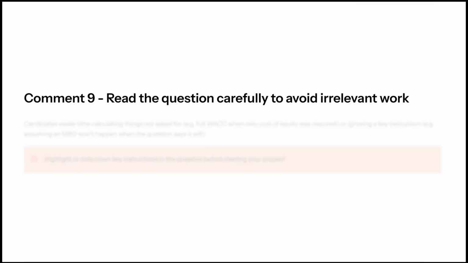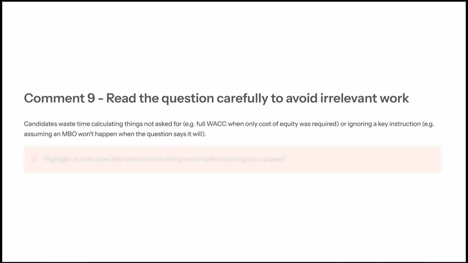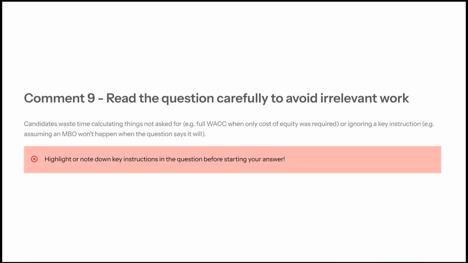Comment 9. Read the question carefully to avoid irrelevant work. Candidates waste time calculating things that are not asked for, for example doing a full WACC calculation when only the cost of equity was required, or ignoring a key instruction, for example, assuming an MBO won't happen when the question says that it will happen. So highlight or note down the key instructions in the question before starting your answer.